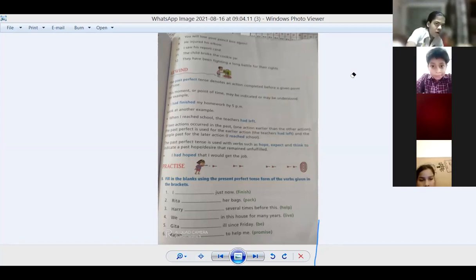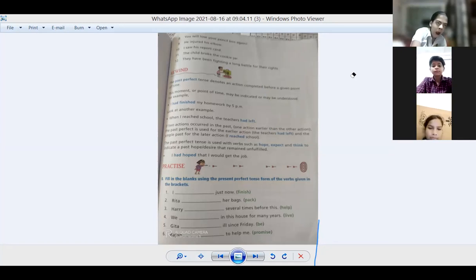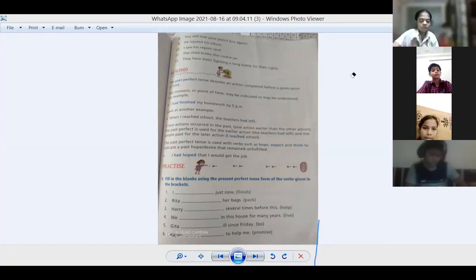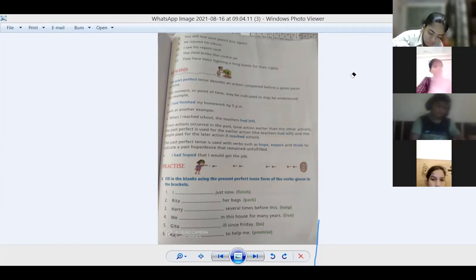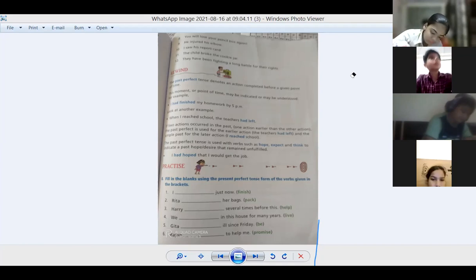With singular, we are using has. With plural, we are using have. But I and you are exceptions, so we use have with I and you. Up to this much is clear, children? So we can take more examples.